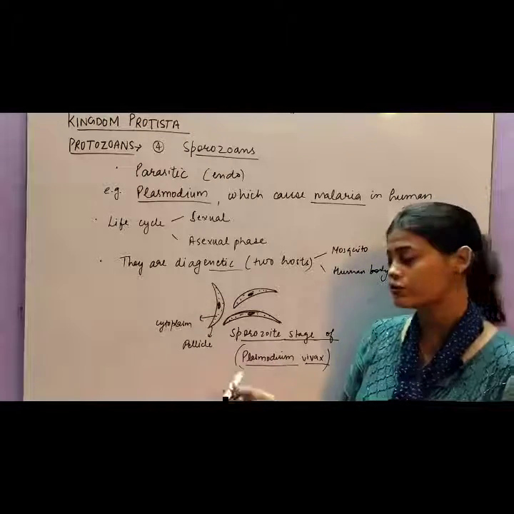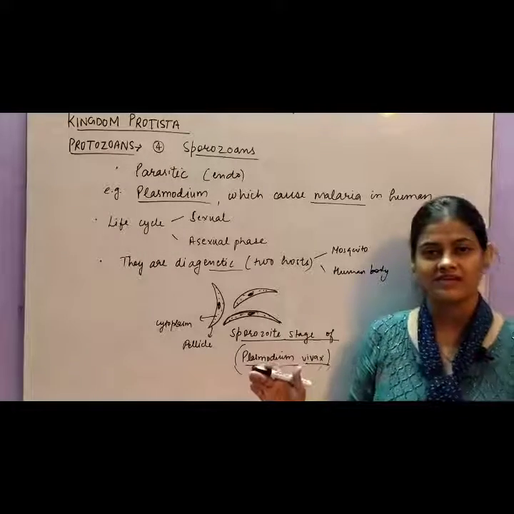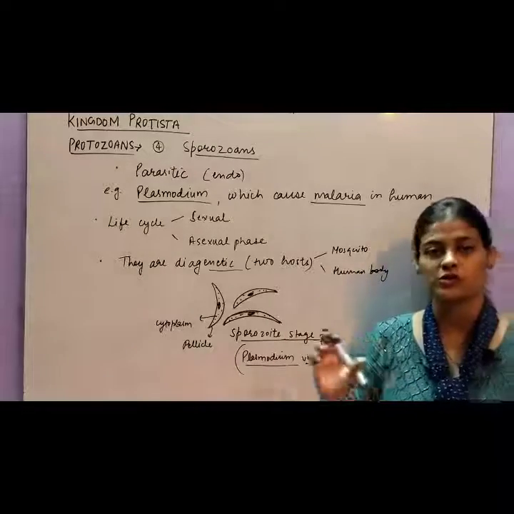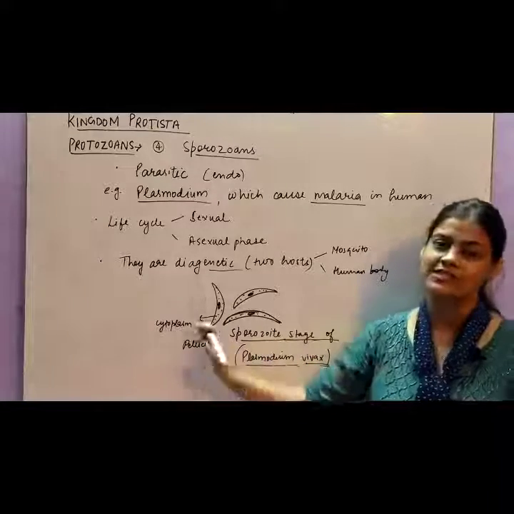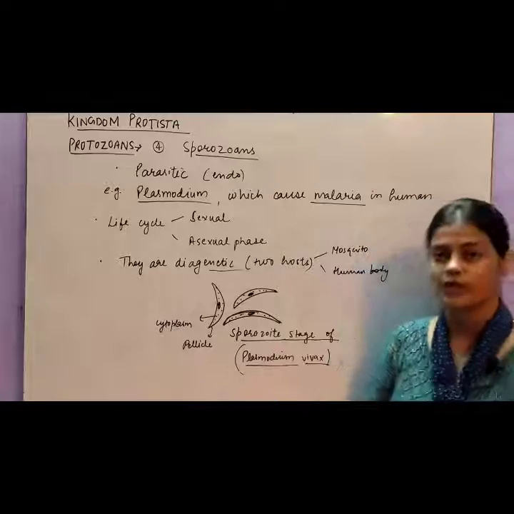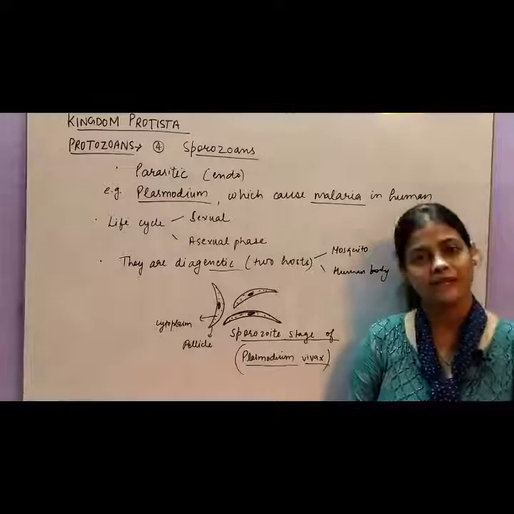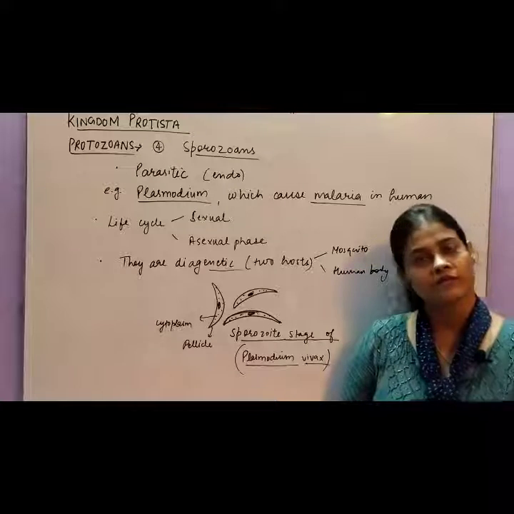There are many stages through which Plasmodium vivax has to pass to complete its life cycle, half in the mosquito and half in the human body. But here you need to see this stage only, because of this stage its name is sporozoan. Okay, so this is all about kingdom Protista. With this we are finished with this kingdom. Next we will start with kingdom Fungi.